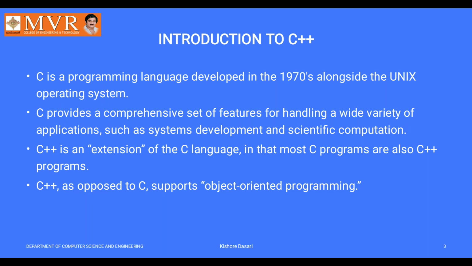We can see the time evolution before C language and after C language. We had so many languages before C also: Basic, Fortran, COBOL.